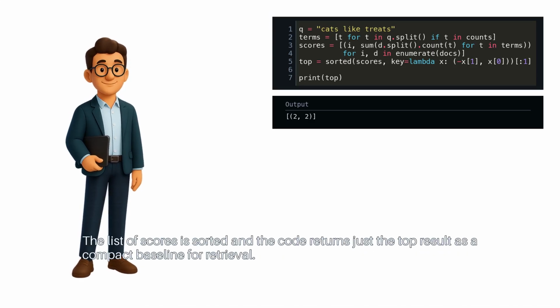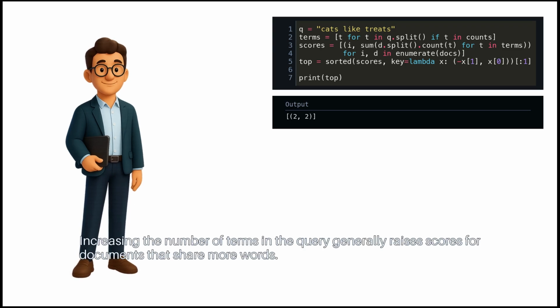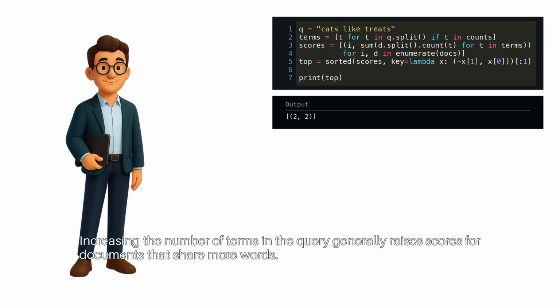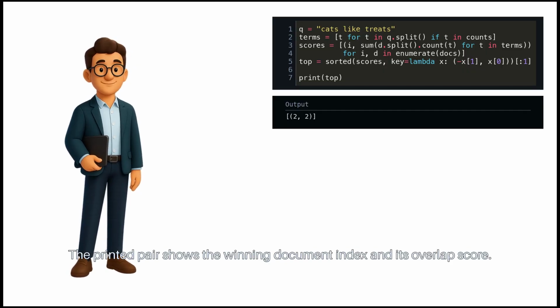The list of scores is sorted, and the code returns just the top result as a compact baseline for retrieval. Increasing the number of terms in the query generally raises scores for documents that share more words. The printed pair shows the winning document index and its overlap score.